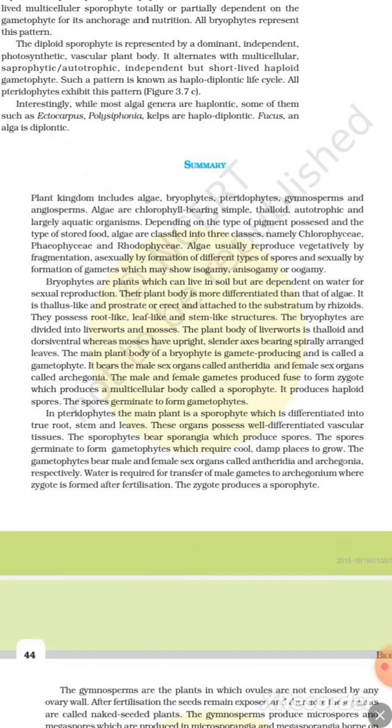In pteridophytes, the main plant is the sporophyte, which is differentiated into roots, stem and leaf. These organs possess well differentiated vascular tissues. The sporophyte bears sporangia which produce spores. The spores germinate to form the gametophyte, which requires cool damp places to grow. The gametophyte bears male and female sex organs called antheridia and archegonia respectively. Water is required for transfer of male gametes to the archegonium, where the zygote is formed after fertilization. The zygote then develops into a sporophyte.